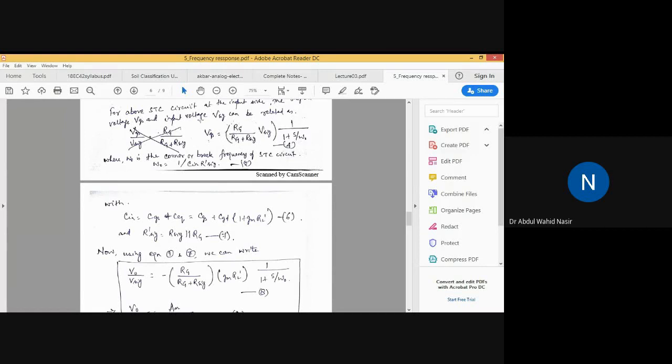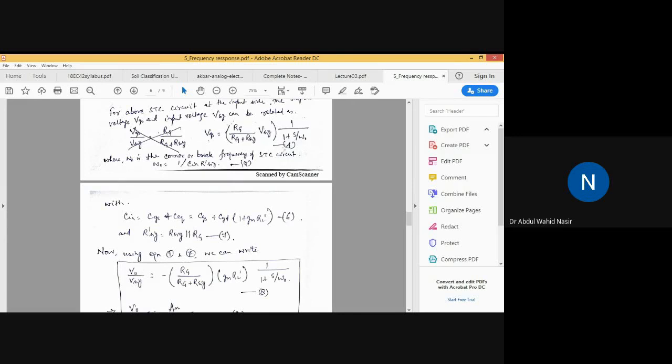If you simplify, what you have to do is find the expression for VSIG from equation number 4 and substitute it in the ratio of V naught by VSIG. We already know that V naught is minus gm RL dash VGS.